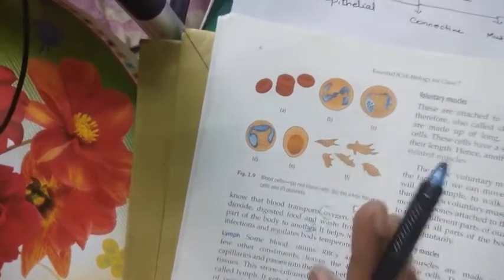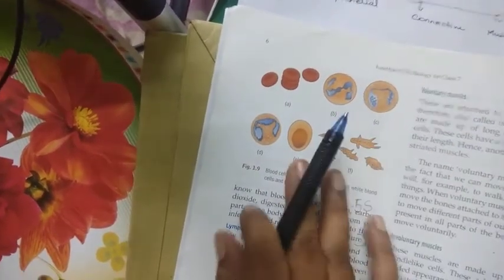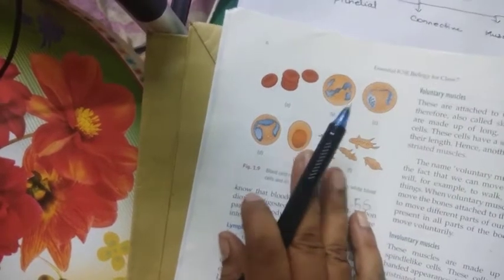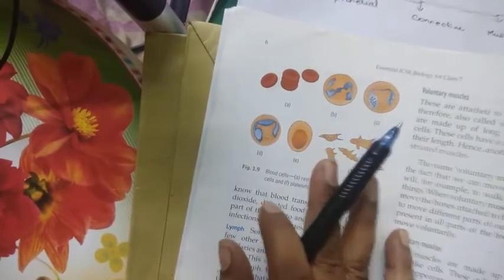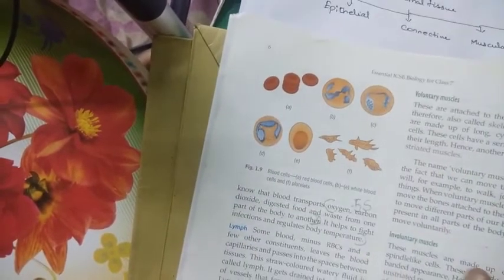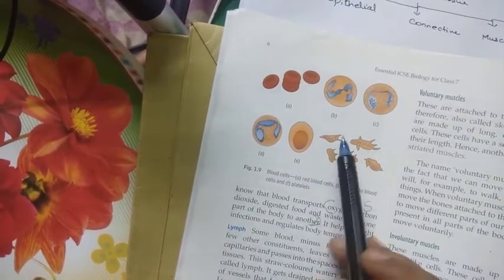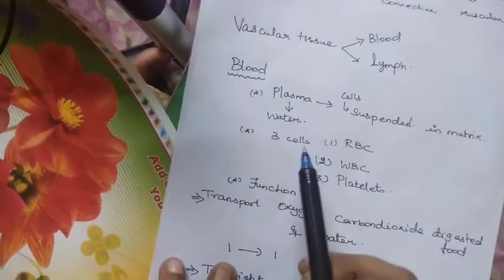Children, kindly draw and see this picture. Surely you will be drawing this picture in your classwork notebook when you are getting it. Okay, I'll give you the notes. After getting the notes, you can start writing and start drawing. This is figure number 1.9 in your book. Yes. Now we'll see about this one.